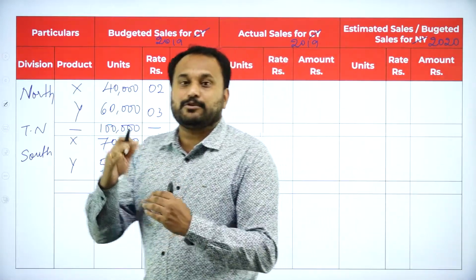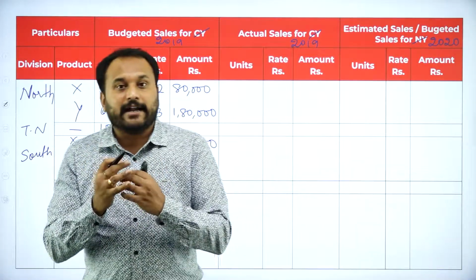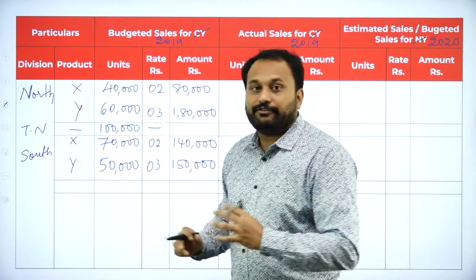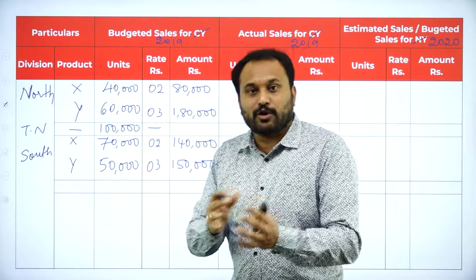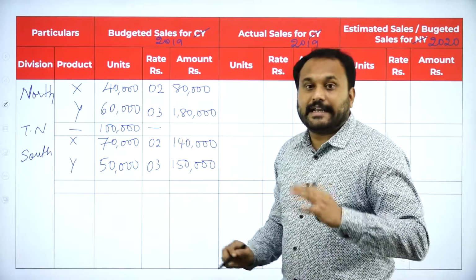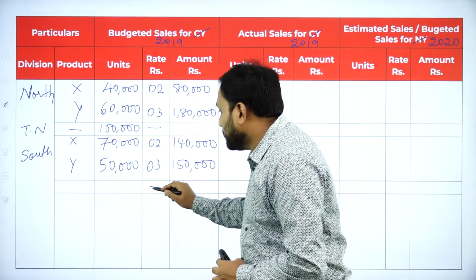You are not supposed to add both. If you add it as 5, we know that, but for which product will you give 5 rupees per unit? There is no product for 5 rupees per unit. That's why you will not add the rate column. So here also the rate column is dash.